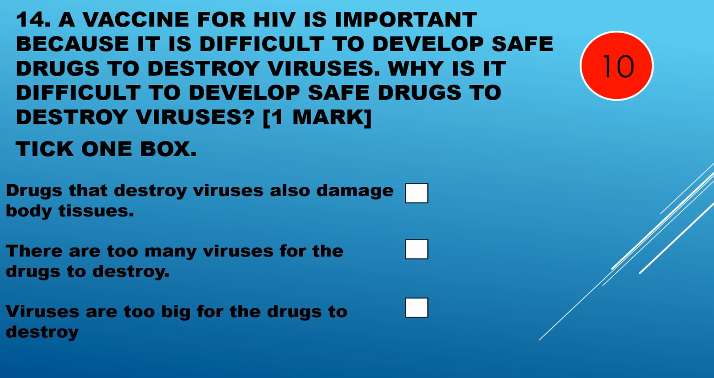Question 14. The vaccine for HIV is important because it's difficult to develop safe drugs to destroy viruses. Why is it difficult to develop safe drugs to destroy viruses? Is it because drugs that destroy viruses also damage body tissue? There are too many viruses for the drugs to destroy, or viruses are too big for the drugs to destroy? It's drugs that destroy viruses also damage body tissue, and this is because the viruses are inside the body cells.